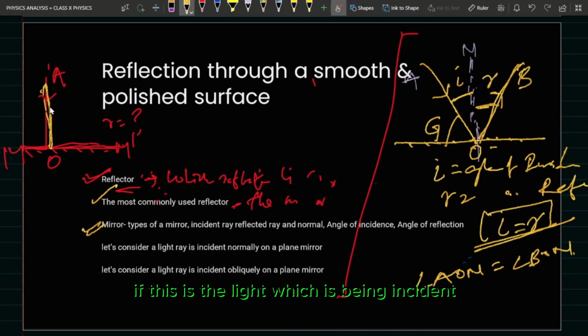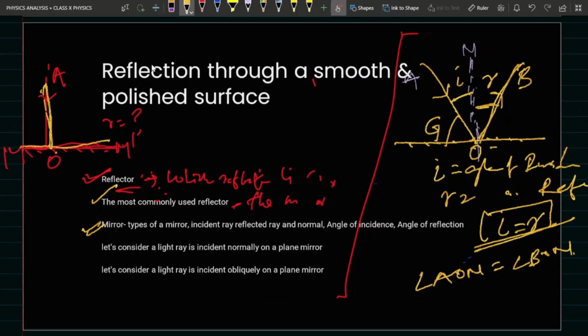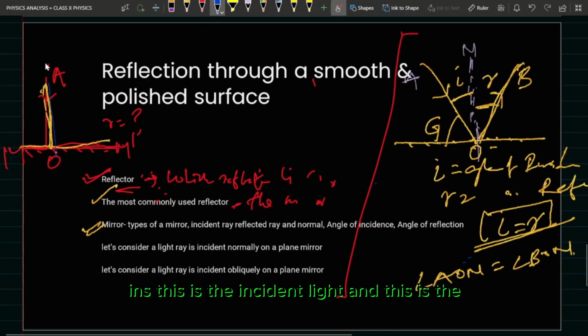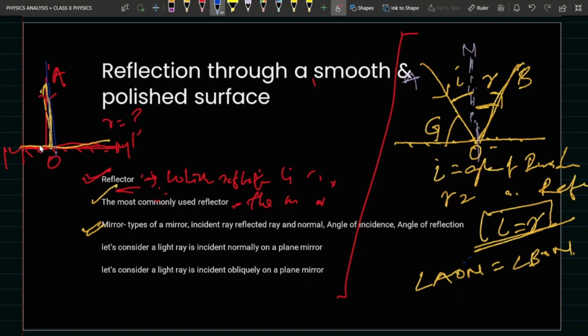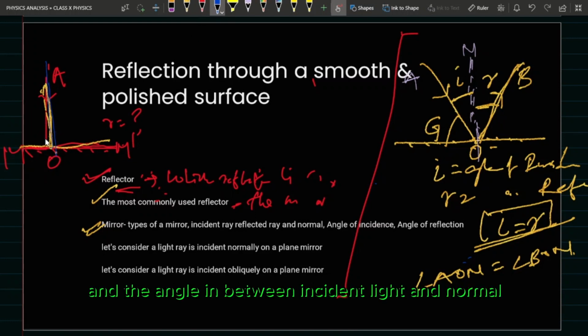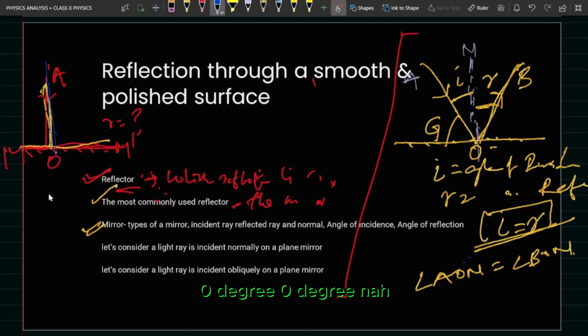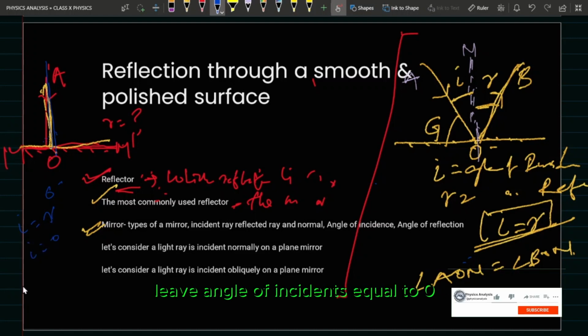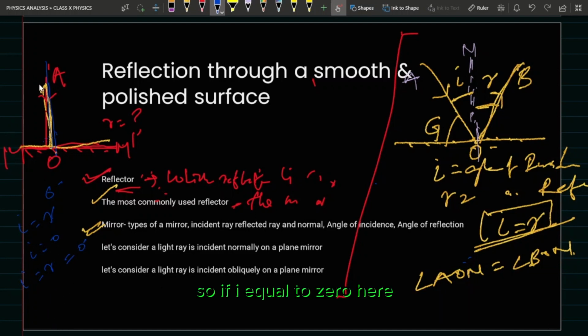If this light is incident at this plane normally to it, it means the angle between the incident light and the normal is 0 degrees. So according to the laws of reflection of light, angle of incidence is equal to angle of reflection. If angle of incidence is 0, then angle of reflection is also 0. So if I is equal to 0 here, R will also be 0.